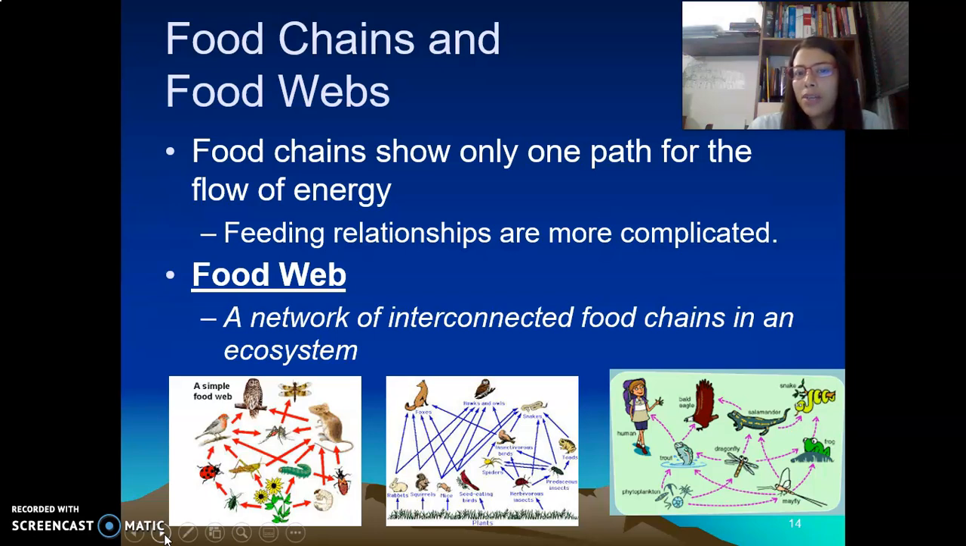Feeding relationships are more complicated. They are called food webs, a network of interconnected food chains in an ecosystem. Look at the pictures. Many different organisms get energy from many different organisms, and they have complex relationships.